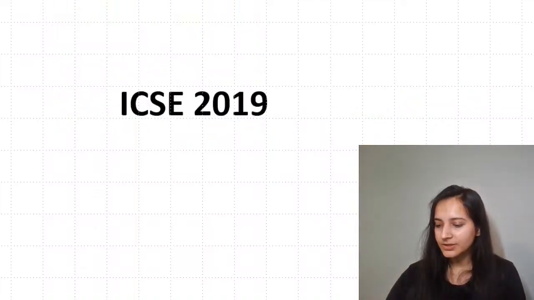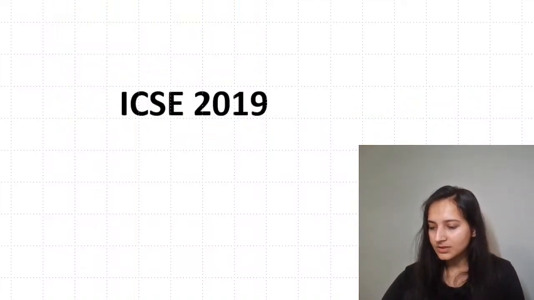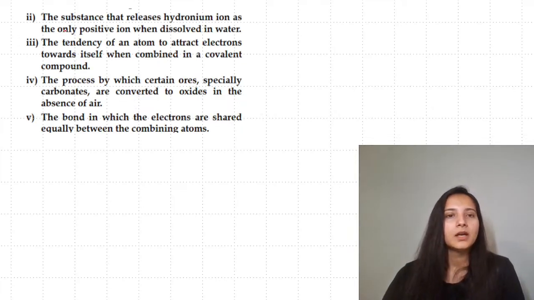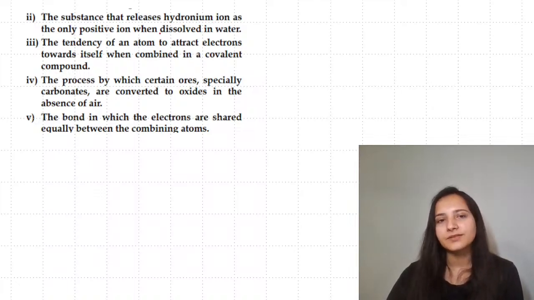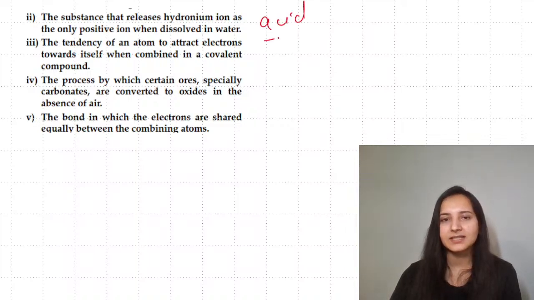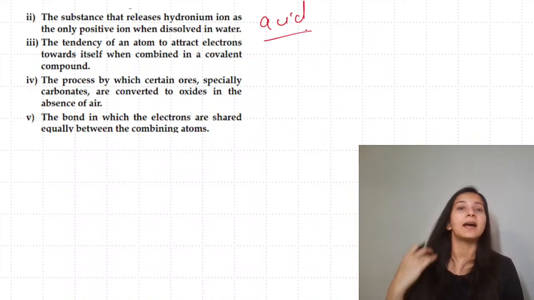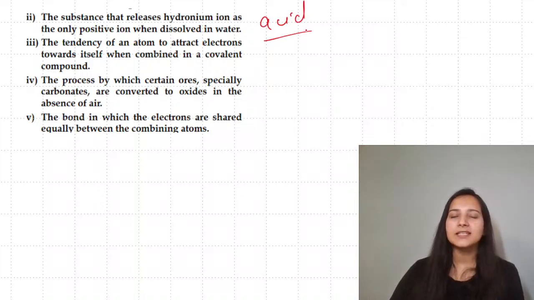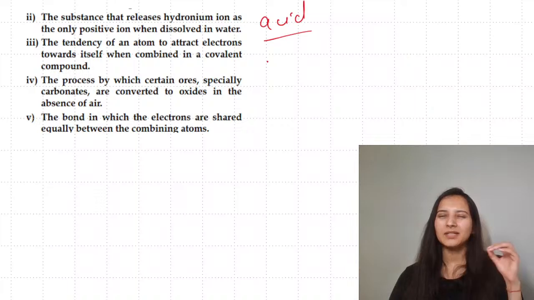Next are the questions of 2019. The substance that releases hydronium ion as the only positive ion when dissolved in water. So this is going to be acid. Acid releases hydronium ion as the only positive ion. The tendency of an atom to attract electrons towards itself when combined. ये हमने last class में discuss किया है about electronegativity.